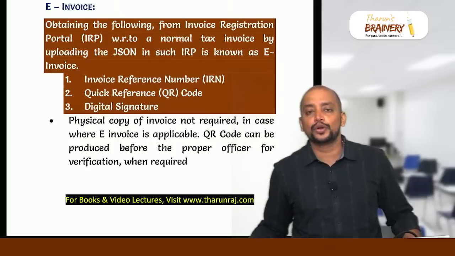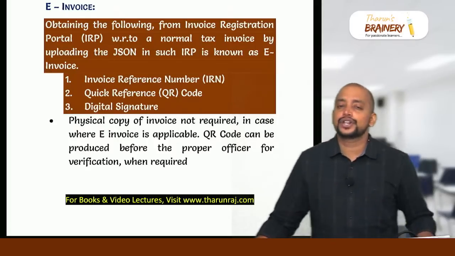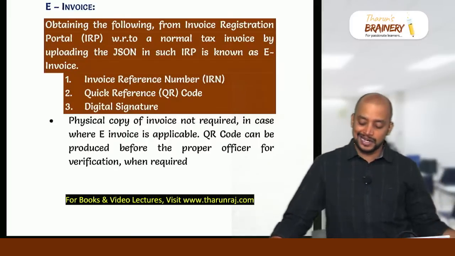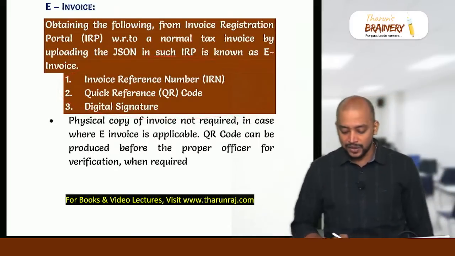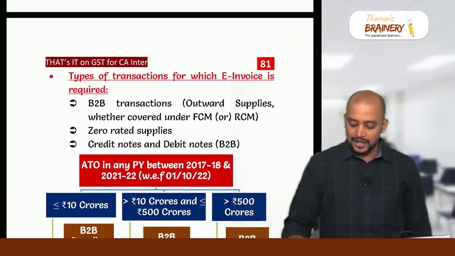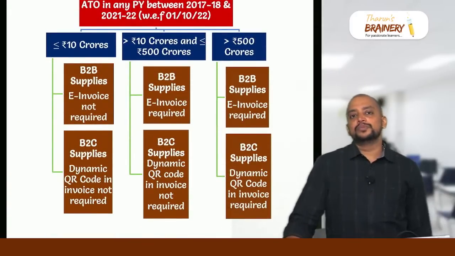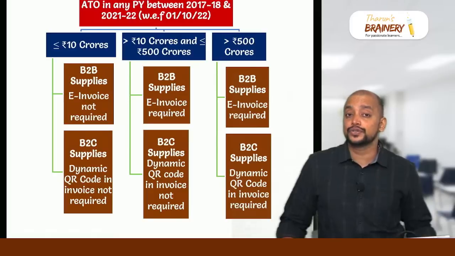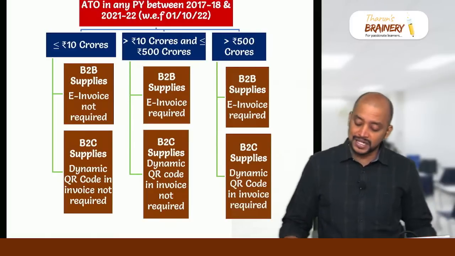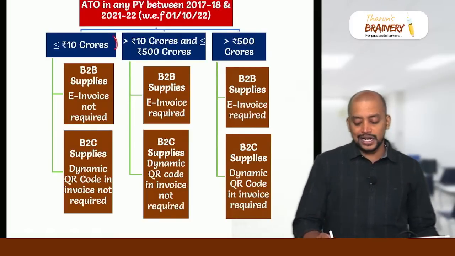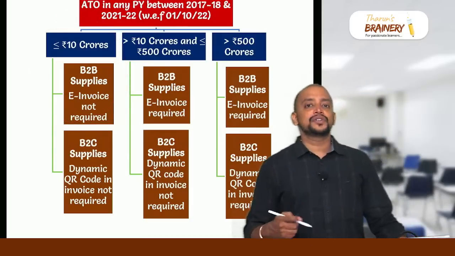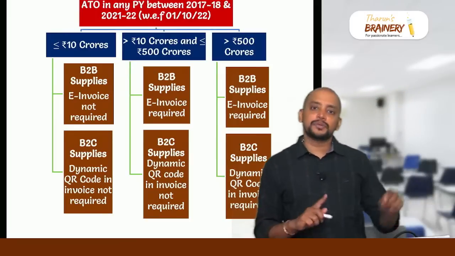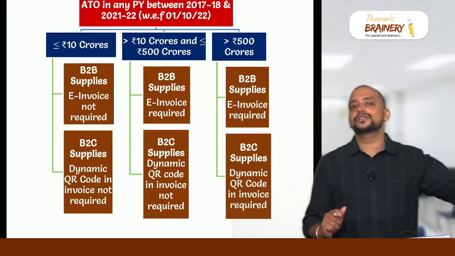E-invoice refers to uploading the invoice in the invoice registration portal and obtaining 3 things: invoice reference number, QR code and digital signature. Then it will be called an e-invoice. When will e-invoice be applicable? Only in case of B2B supplies e-invoice will be applicable, and if the aggregate turnover during any preceding previous year from 2017-18 does not exceed 10 crores, then e-invoice is not applicable. If it exceeds 10 crores, then only e-invoice is applicable.